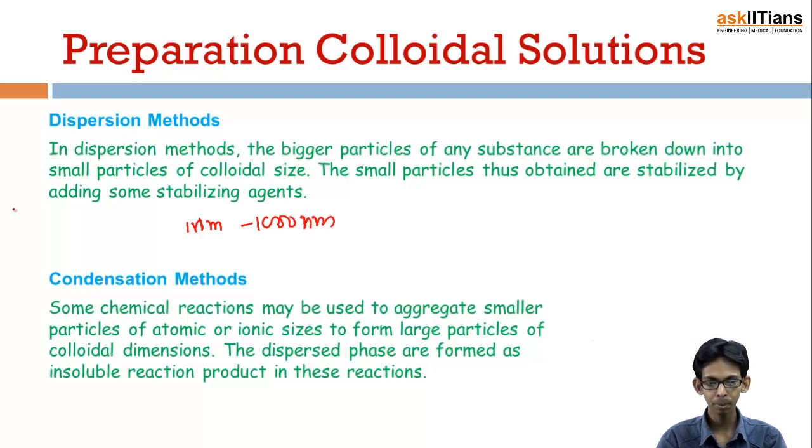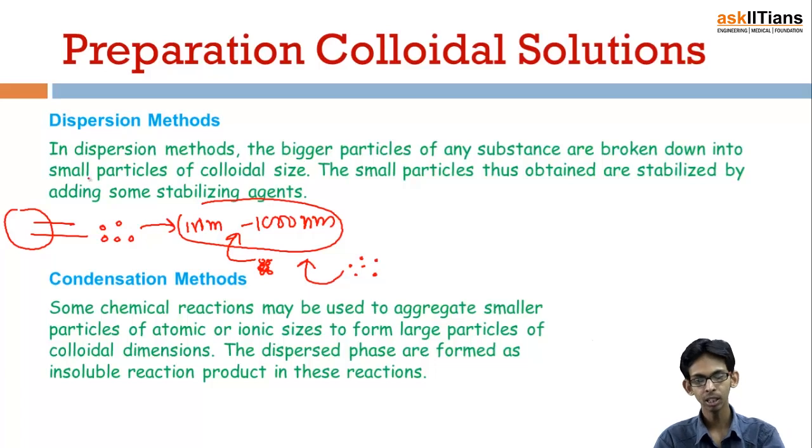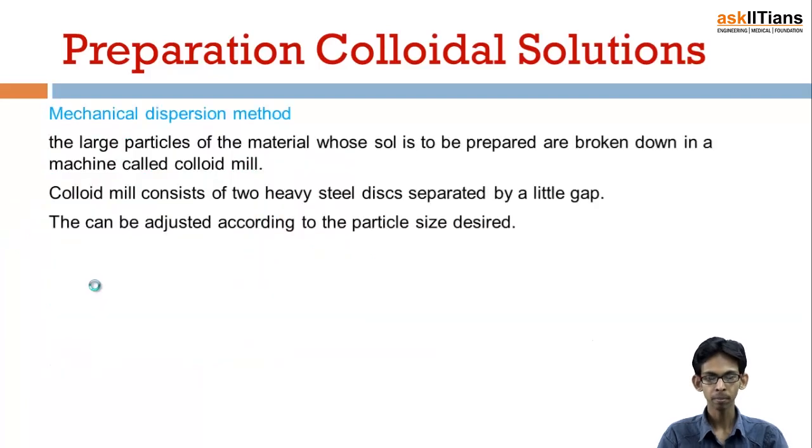If we have a large particle which is larger than this range, we will break it down using the dispersion method into small particles which fall in this range. While in the condensation method, we have very small particles which are even smaller than 1 nanometer, so we will do some chemical reactions to group them together to form a large particle which falls in this range. The first one is the process of breaking down, the second one is the process of joining particles together. So this is the basic difference between these two.